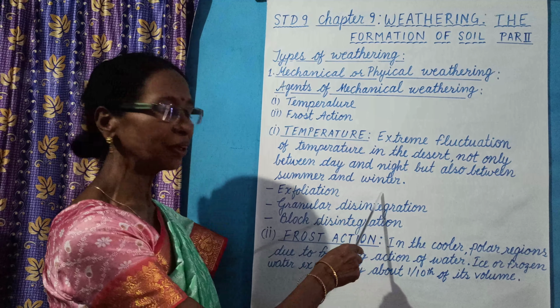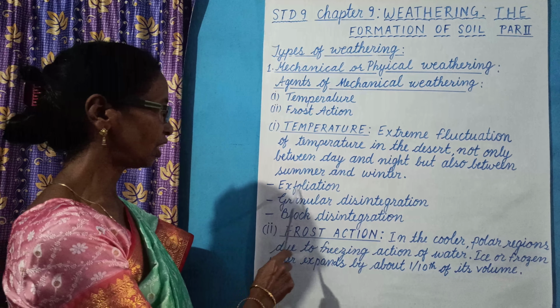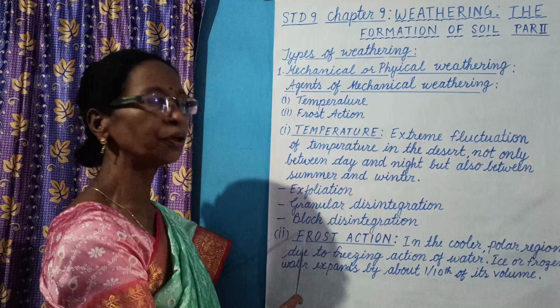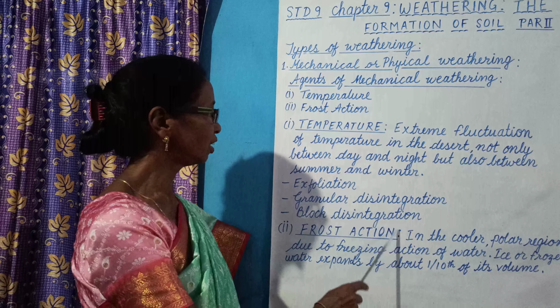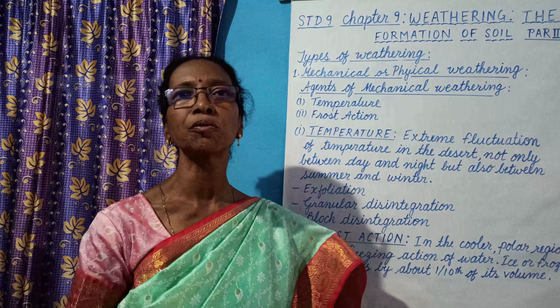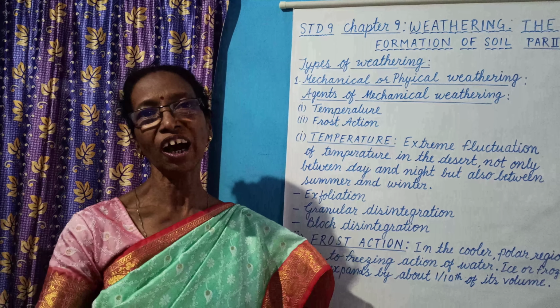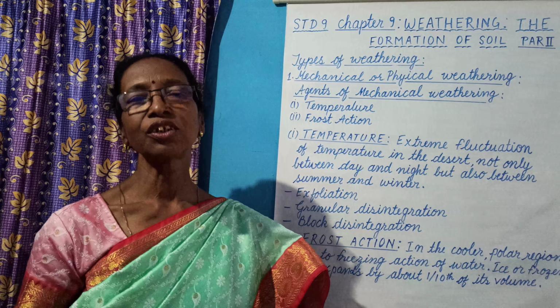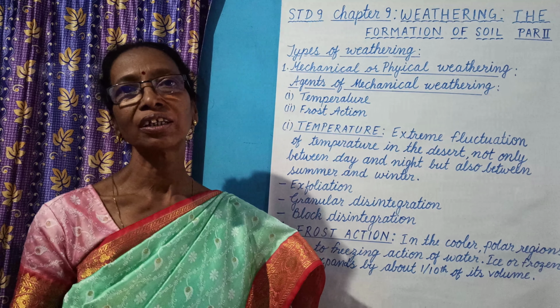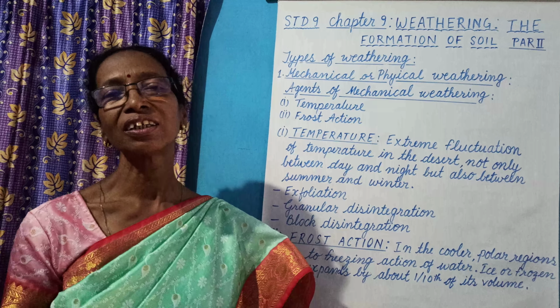Mechanical weathering takes place in three ways: exfoliation, granular disintegration, and block disintegration. What is exfoliation? Exfoliation is the peeling of the outer layer due to the temperature changes, like peeling off the layers of an onion.